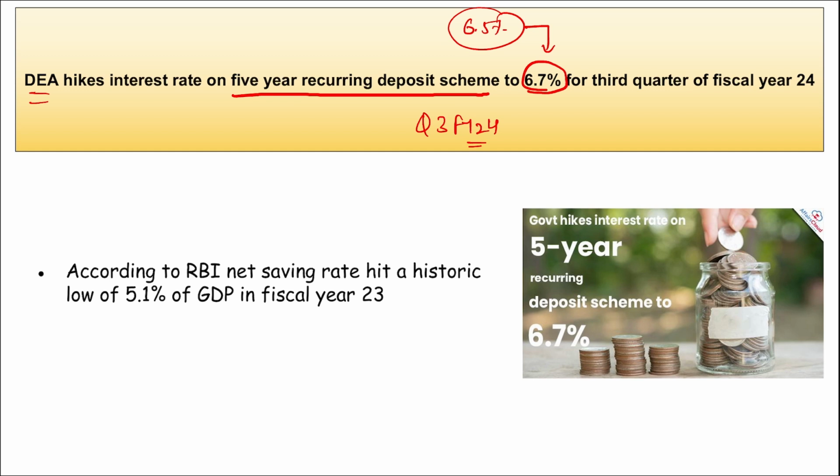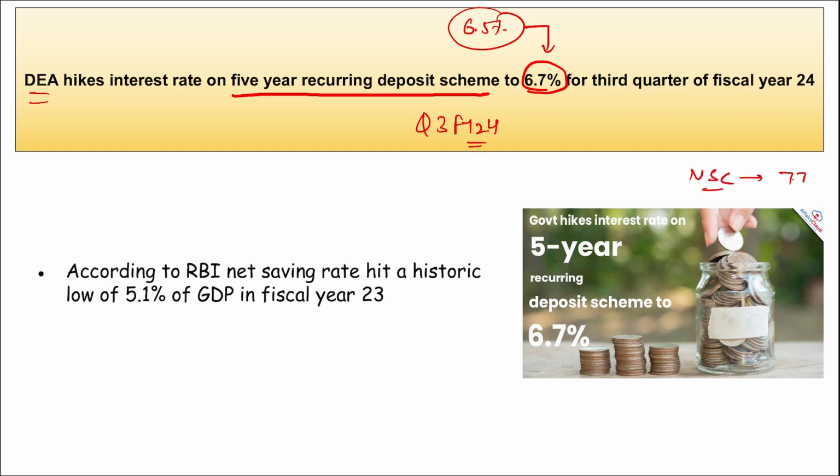6.7%. Apart from this, if we look at a 1 year post office time deposit, the interest rate is 6.9%. For 2 year it is 7%, for 3 year it is also 7%, and for 5 year it is 7.5%. But for 5 year recurring deposit it has been increased from 6.5 to 6.7%. Then there is your NSC, that is your National Savings Certificate.